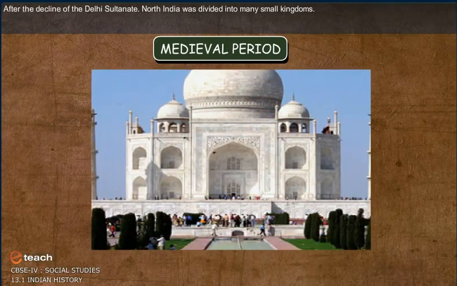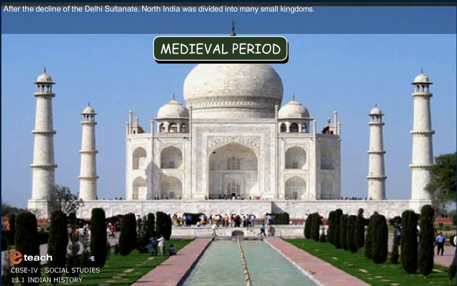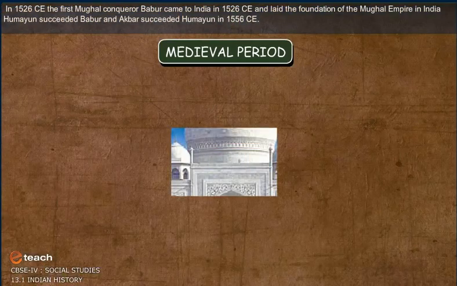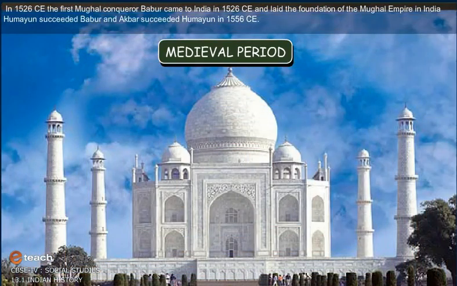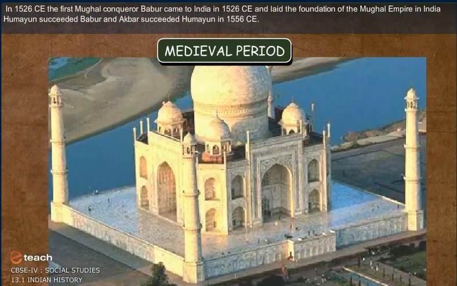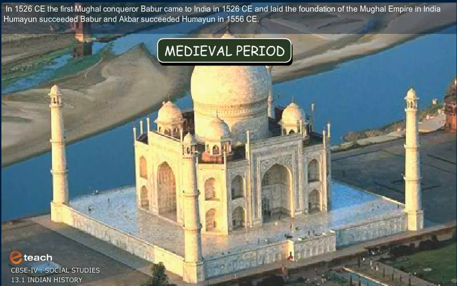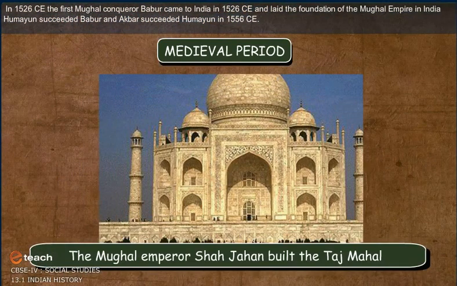After the decline of the Delhi Sultanate, North India was divided into many small kingdoms. In 1526 CE, the first Mughal conqueror, Babur, came to India and laid the foundation of the Mughal Empire in India. Humayun succeeded Babur, and Akbar succeeded Humayun in 1556 CE.